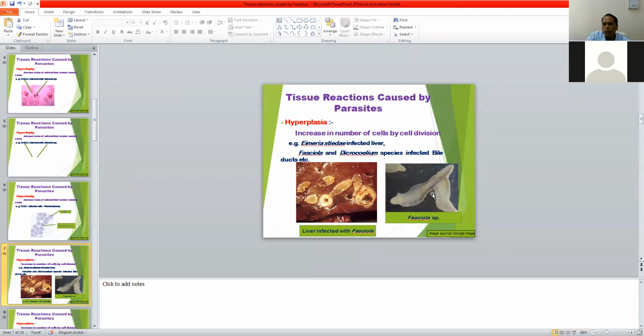Then this is the Fasciola infection, Fasciola parasite. Fasciola has a leaf-like structure. The body is dorsoventrally flattened. Dorsal and ventral sides are flat.